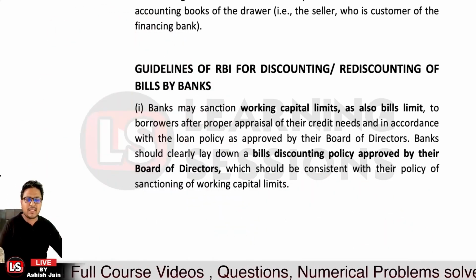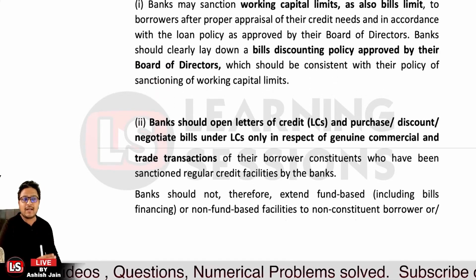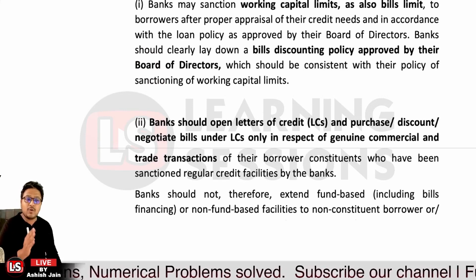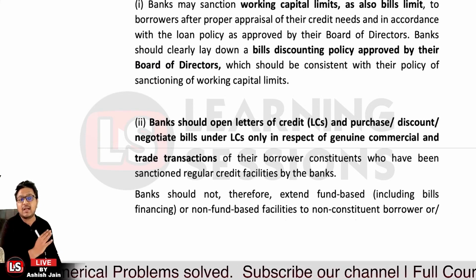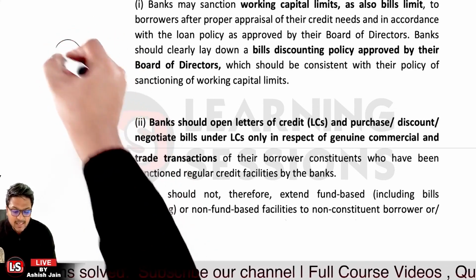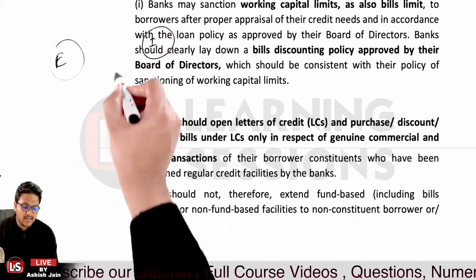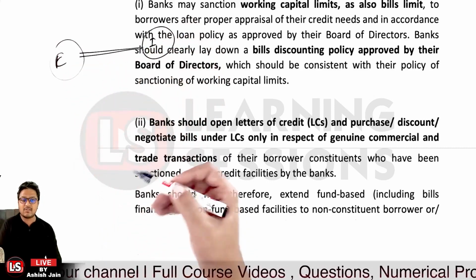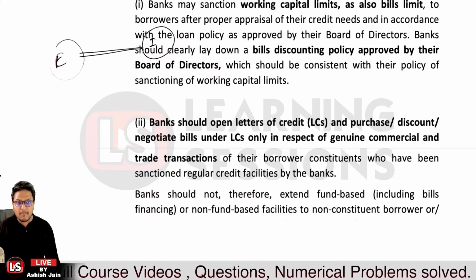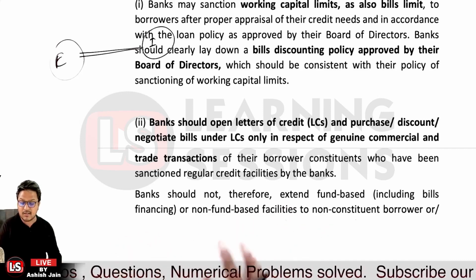Now let's move to the second point, that is, banks should open letters of credit and purchase, discount or negotiate bills under LC only in respect of genuine commercial and trade transactions. A letter of credit is related to what? Let's say we have an exporter in one country and an importer in another country, and they have an agreement between themselves, the main contract, that they will be buying and selling, and what amount will be paid, etc.